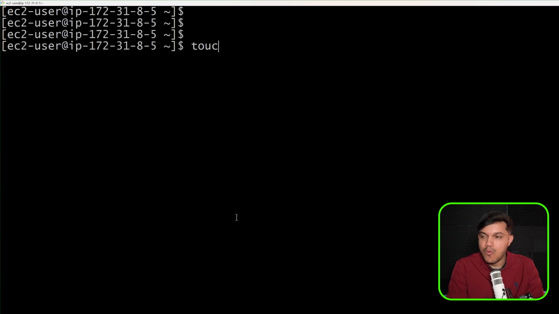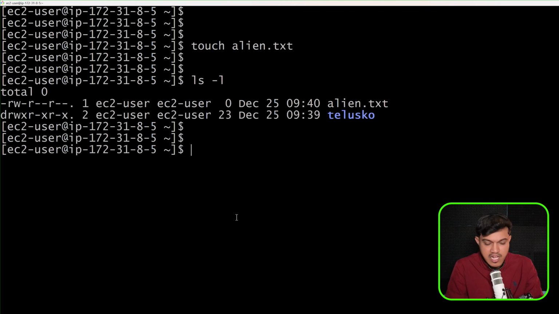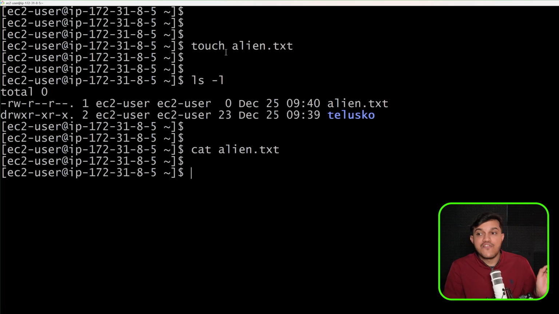Now let me create one more empty file here. It could be anything of your own choice. Maybe I'll say touch alien.txt. Okay, ls -l, we do have this. Now if you want to see the content of a file, then we can go with one command called cat, alien.txt. We don't have anything right now because the touch command is used to create files which are empty. We don't have any content.